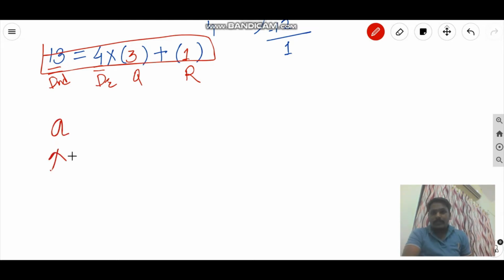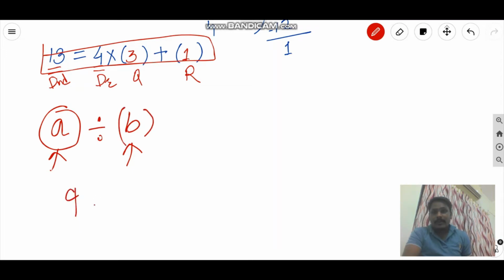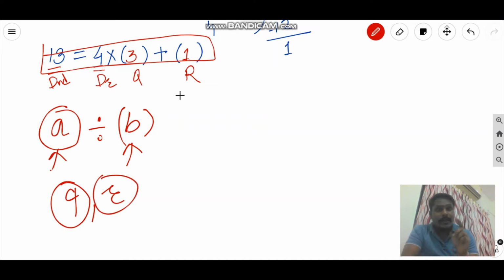It should be a positive integer. Now another number we are taking, that is b. This should also be a positive integer. Now what Euclid is saying is that for every a divided by b we will get a pair of q and r, where q is a quotient and r is a remainder, and this pair of q and r is unique. So what that unique means, that also we will see.